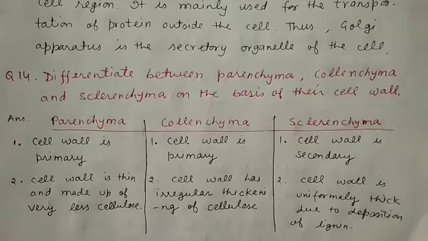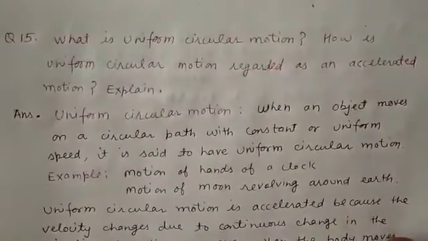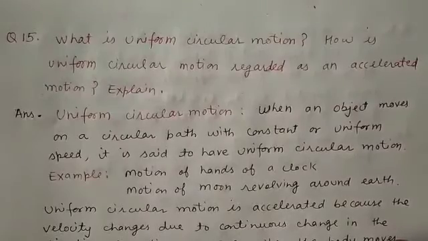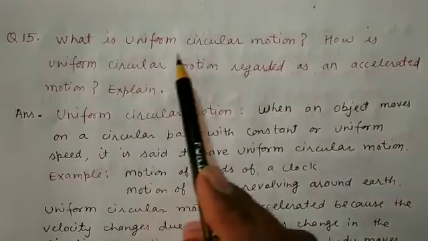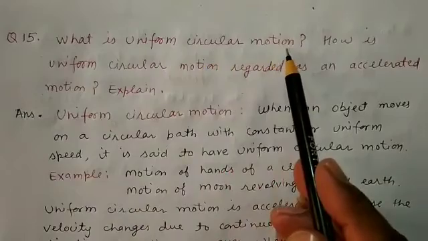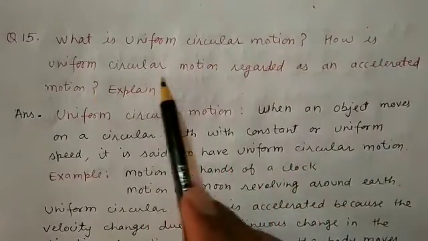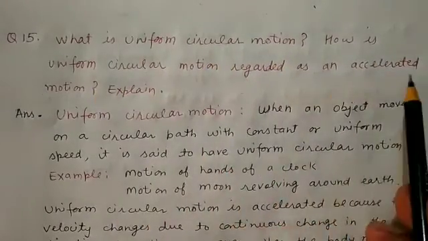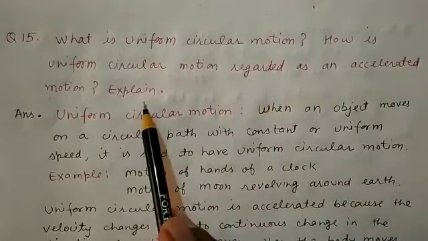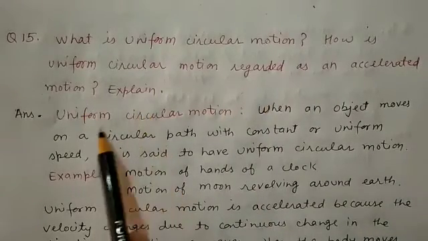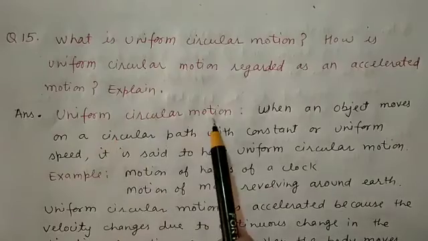Next, moving to question number 15. Question number 15 is, what is uniform circular motion? How is uniform circular motion regarded as accelerated motion? Explain. First of all, we shall discuss uniform circular motion.